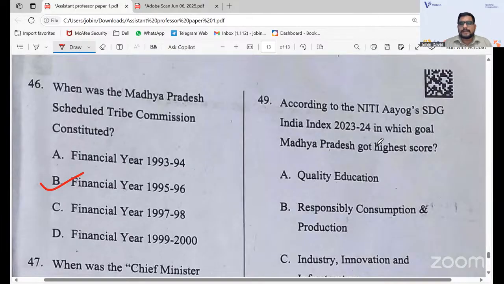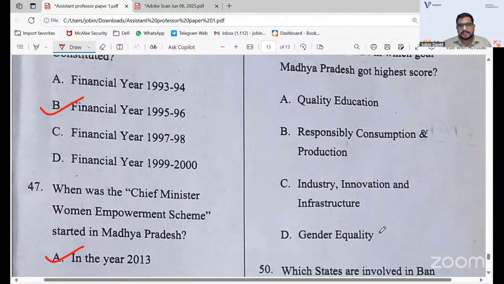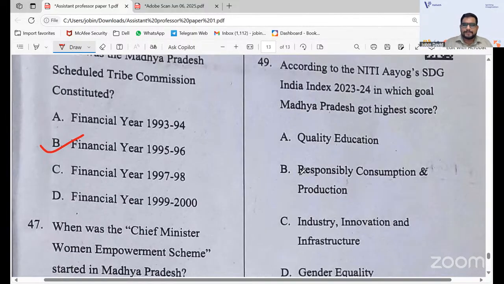Okay, so the 49th question: according to NITI Aayog's SDG India Index 2023-24, in which goal did Madhya Pradesh get the highest score? Quality education, responsible consumption and production, industry, innovation and infrastructure, gender equality. The answer is responsible consumption and production. Madhya Pradesh got the highest score there.